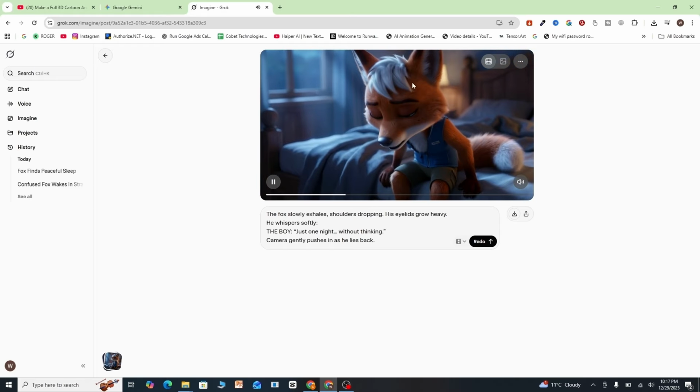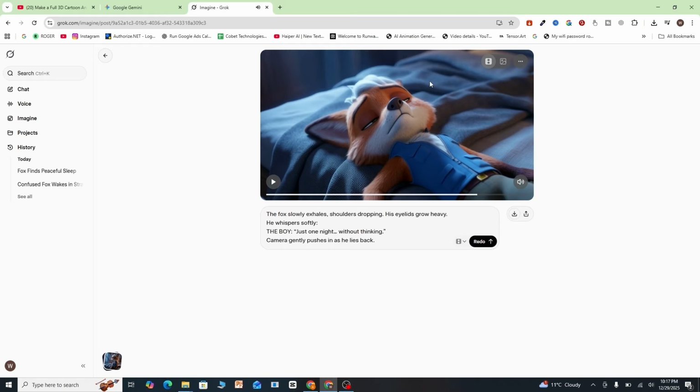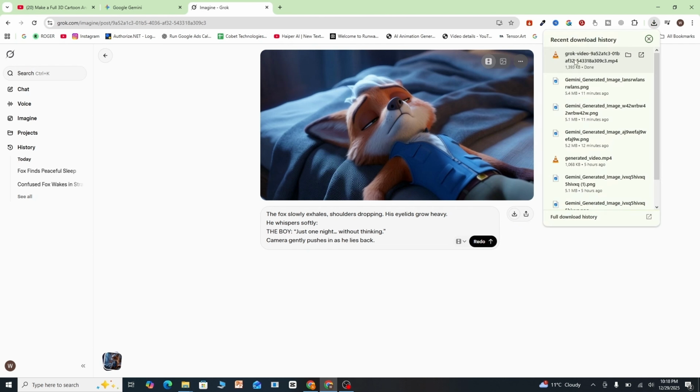It even includes background and the sound of this fox, and it will include the dialogues in upcoming scenes. Now what you just have to do is click on this download button, and that's it. You've finally successfully downloaded your first scene.